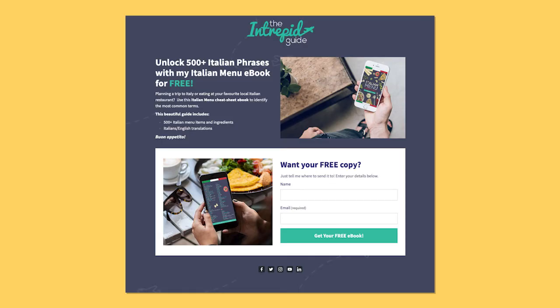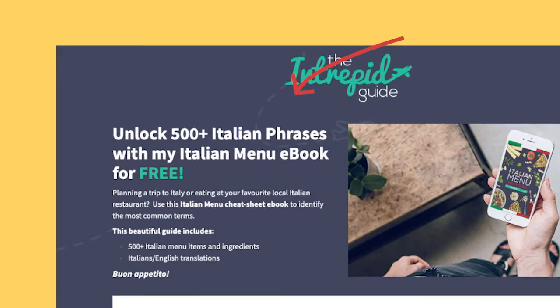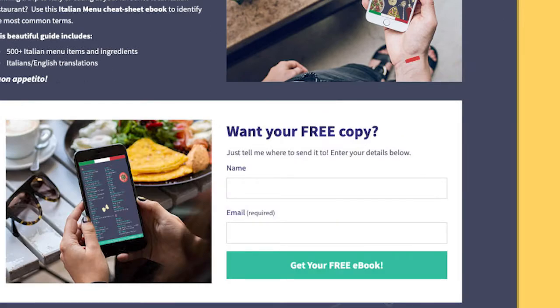The Intrepid Guide landing page is a great example of using a value-driven headline. Unlock 500 plus Italian phrases with my Italian menu ebook for free. And they use the word free not only in the headline, but also in the sign-up form itself. Really powerful action word.